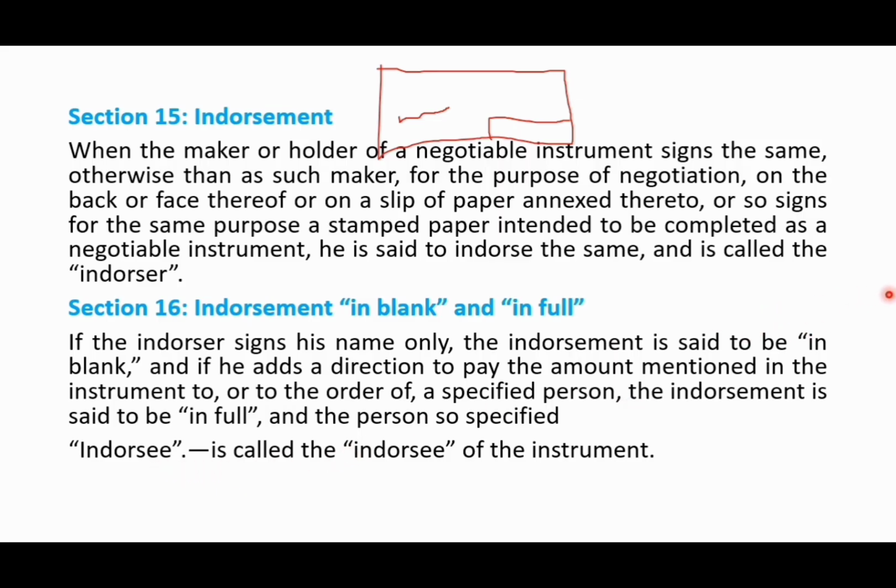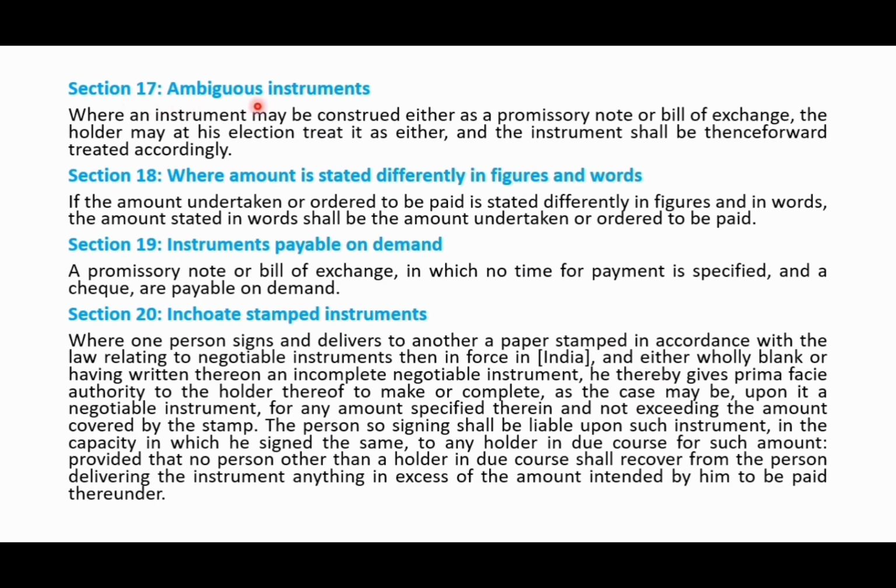Then moving to the next section. Section 17 is about the ambiguous instrument. Ambiguous instrument means that because of the ambiguity in the instrument, it is very difficult to decide whether it is a promissory note or a bill of exchange. In that circumstance, the holder has the right to decide. If the holder decides it to be a promissory note, it has to be treated accordingly. If he decides it to be a bill of exchange, it has to be treated as a bill of exchange. That is what is provided under section 17.